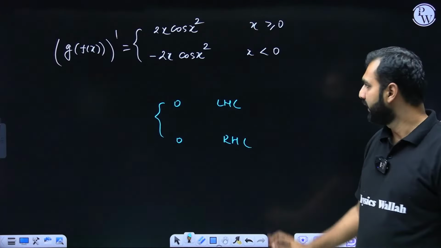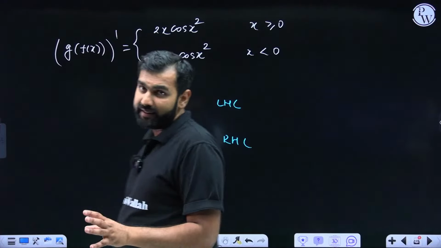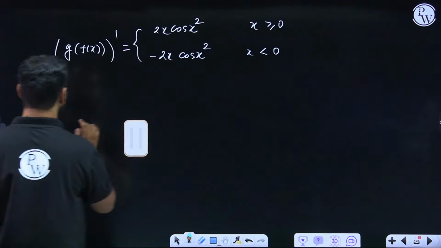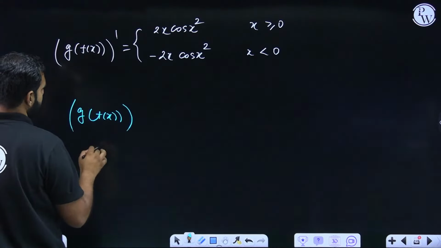I hope you can see it. It was already continuous. Now, they are saying that it is twice differentiable. Okay, so let me re-differentiate it. So I'm finding the second derivative of g of f of x. I hope you're comfortably understanding whatever I'm doing.